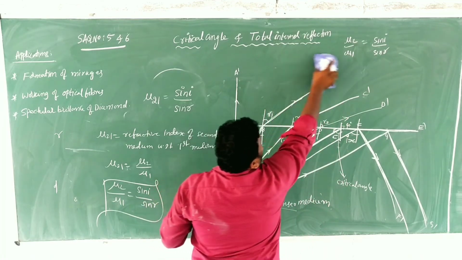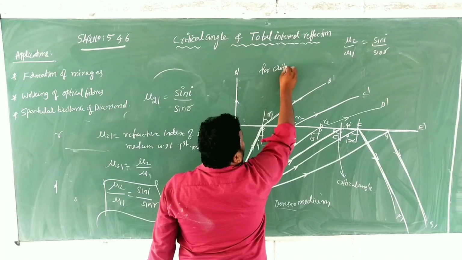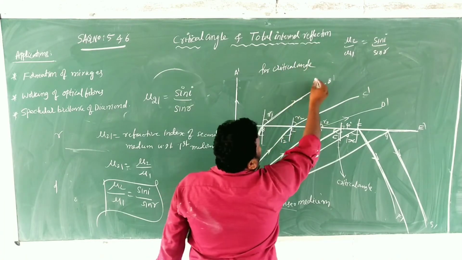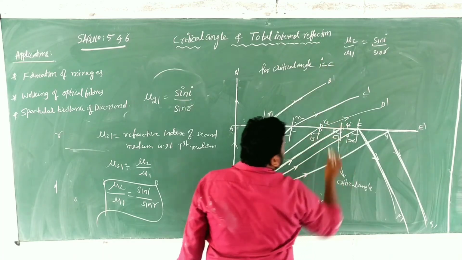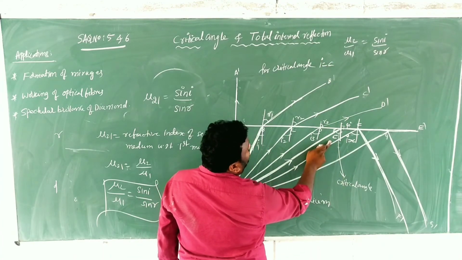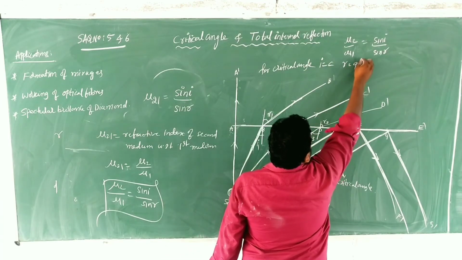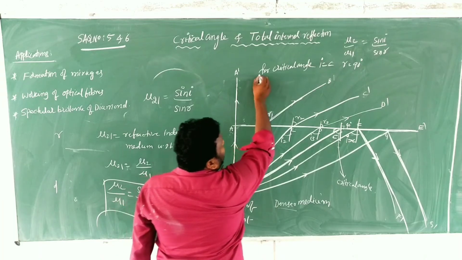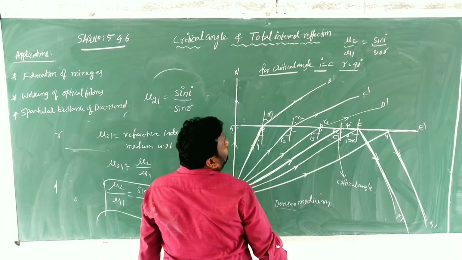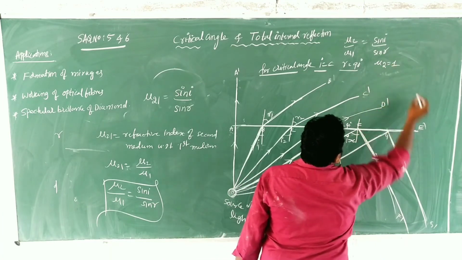For critical angle, what do you write? I is equal to C. Critical angle, when the angle of incidence is taken as C, then the angle of refraction is how much? 90 degrees. Clear. For critical angle, I is equal to C, R is equal to 90 and mu 2 is equal to 1.